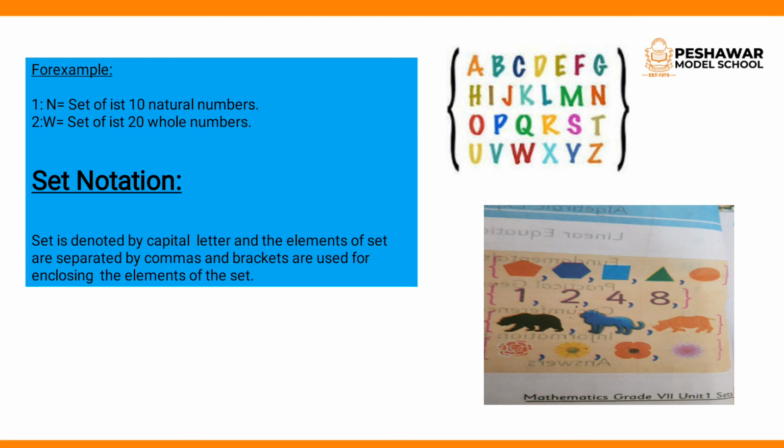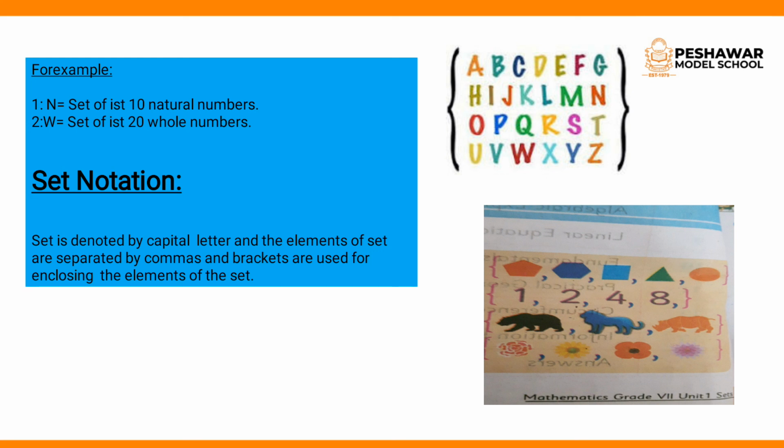So the first 20 whole numbers start from 0 and end at 19. When we start from 0 we cannot end at 20, because if we take 20, it becomes 21 numbers. Clear?